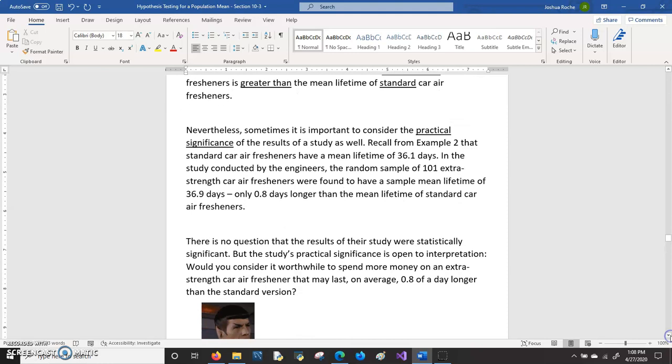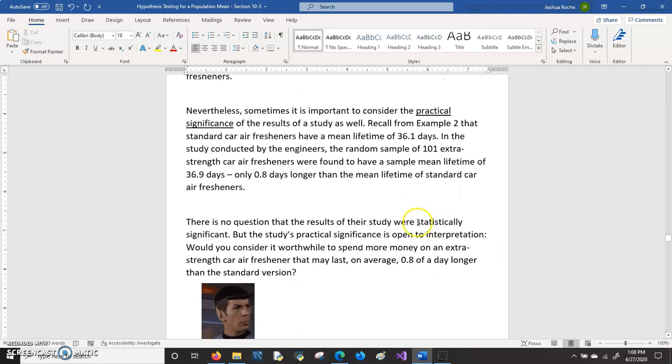So there's no question that the results of their study were statistically significant, but the study's practical significance is open to interpretation. Would you consider it worthwhile to spend more money on an extra strength car air freshener that may last on average 0.8 of a day longer than the standard version?